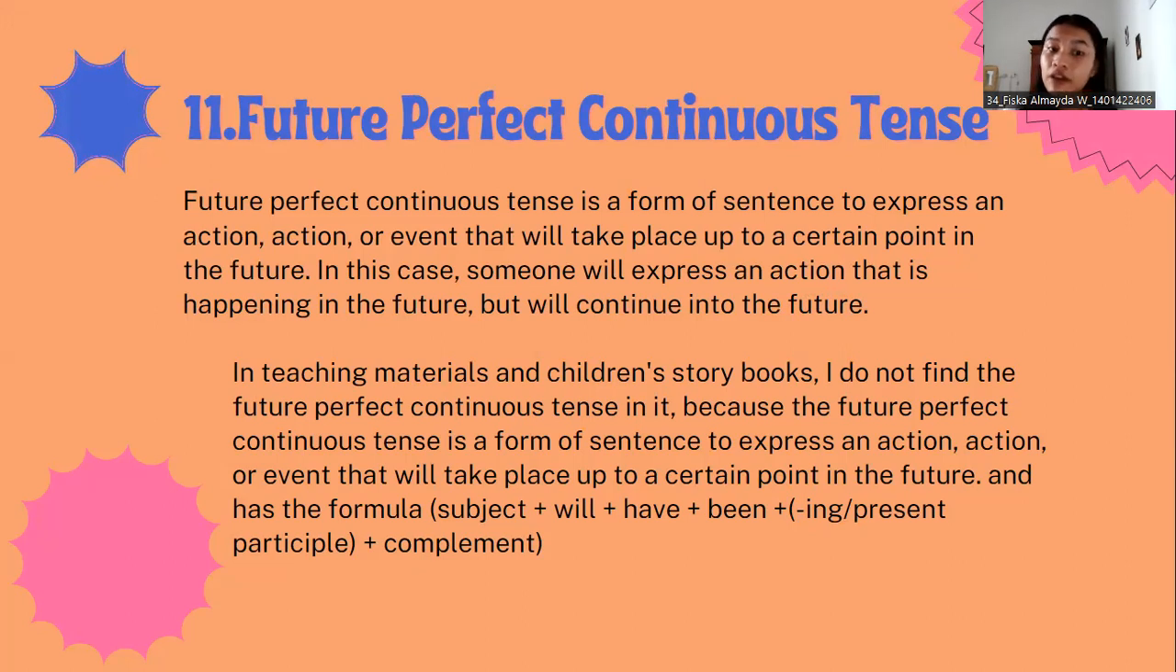Because the future perfect continuous tense is a form of sentence to express an action or event that will take place up to a certain point in the future and has the formula: subject plus will plus have plus been plus verb-ing or present participle and complement.